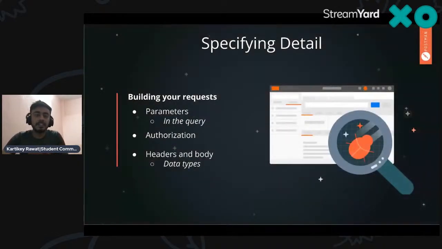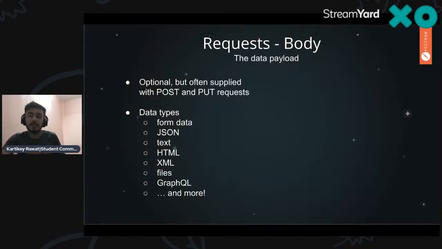Now specifying details, so building your own request. There are three things that are more focused. First one is parameters, which are on the queries. Second one is authorization, and third one is headers and body, like what data types are present in the headers and bodies, right? Cool. So the request body can be optional, but is often supplied with POST and PUT requests. So it's totally up to you. And what kind of data types does it include? It includes form data, JSON, text, HTML, XML, files, GraphQL, and many more. There are different data types that you can create an API with, or test an API on.